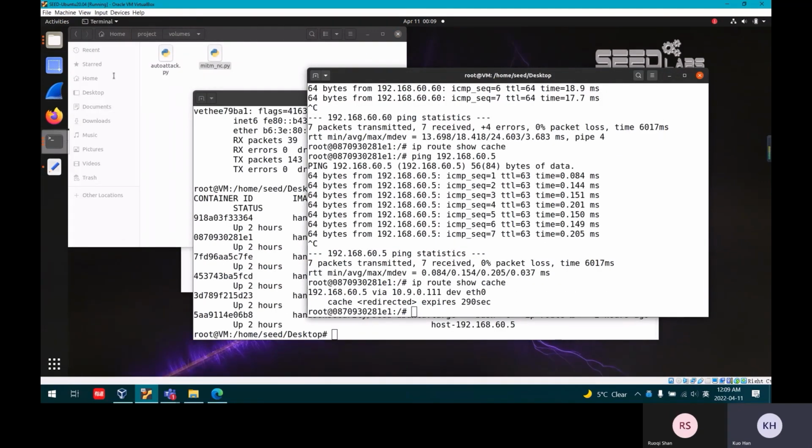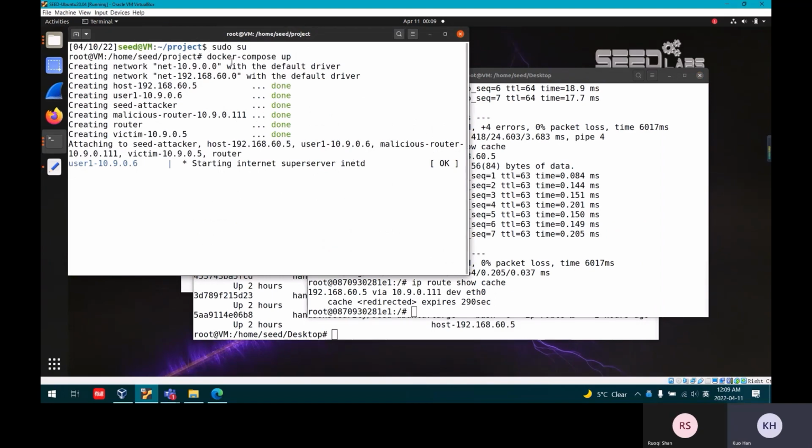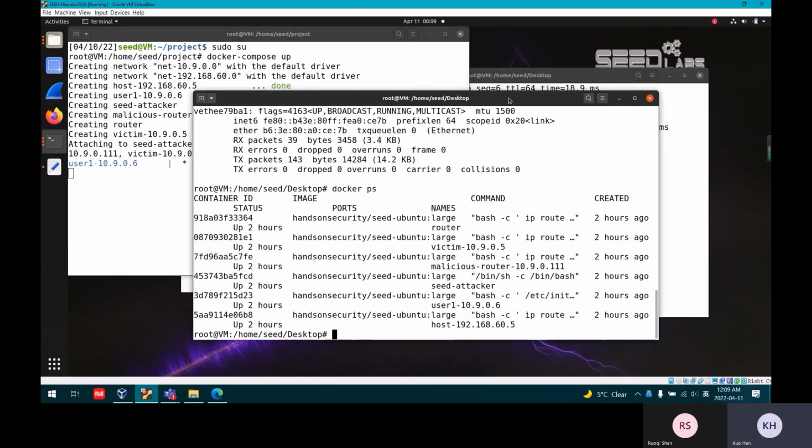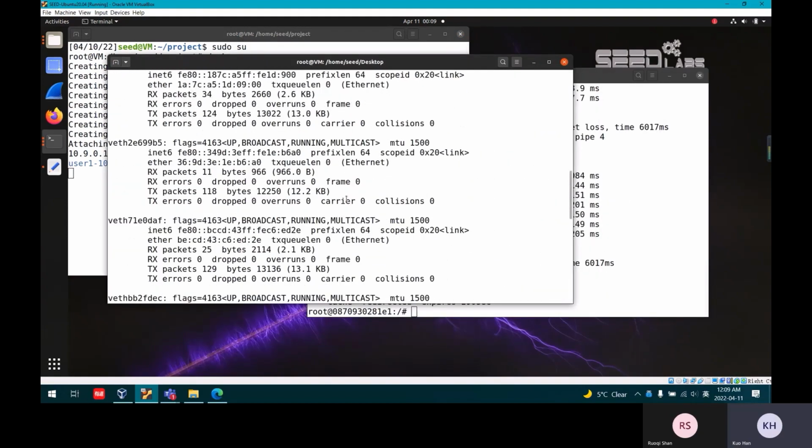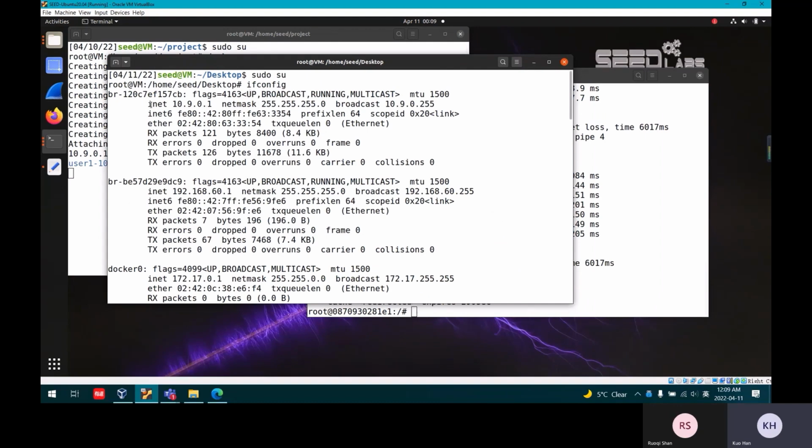We use this command to get all the networks we need. At the beginning, we use this command to get all the permissions, because sometimes if you don't use this command, something wrong will happen. First, let us see the sniffing. Here you can see there are 2 networks, and here are the 2 screens.